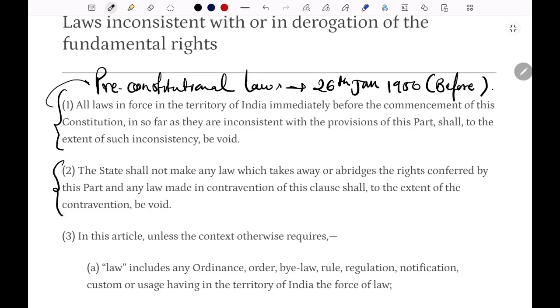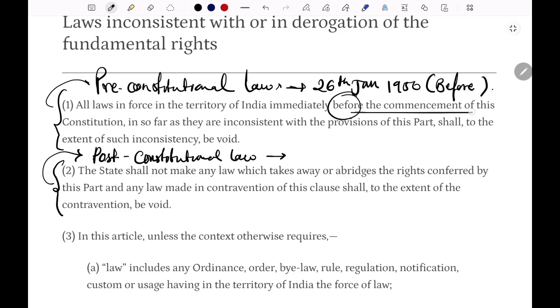And the second, Article 13 clause 2, talks about post-constitutional law, that is, the state shall not make any law violating the fundamental rights. If by the way the state makes any law, then that law will be void. If you read them, all laws in force in the territory of India immediately before the commencement of the Constitution. So for pre-constitutional laws, and in the second, the state shall not make any law that takes away or abridges the rights conferred by this Part. That means for post-constitutional law, the state cannot make any law that violates your fundamental rights.